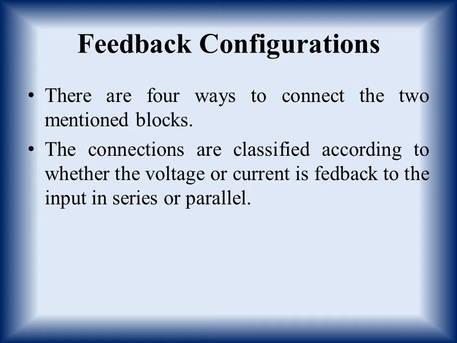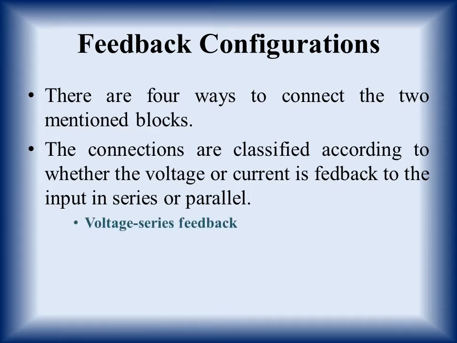What does that mean? That means that if the voltage which is fed back from output to the input is in series, then we say voltage series, and if it is in parallel, then we say voltage shunt. Similarly, we can say for current.